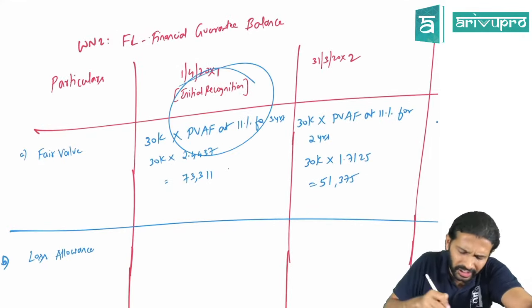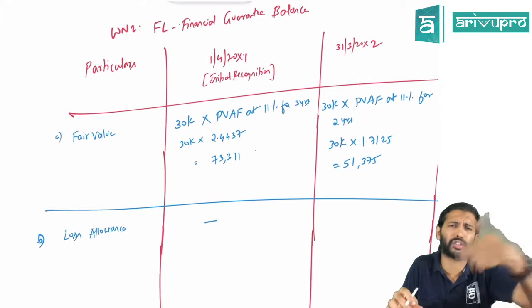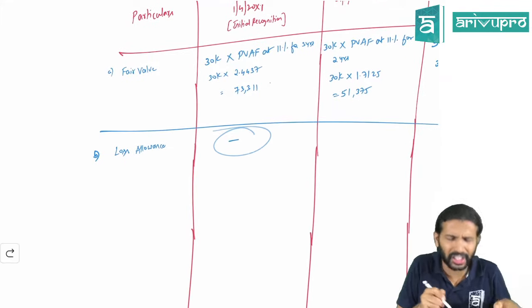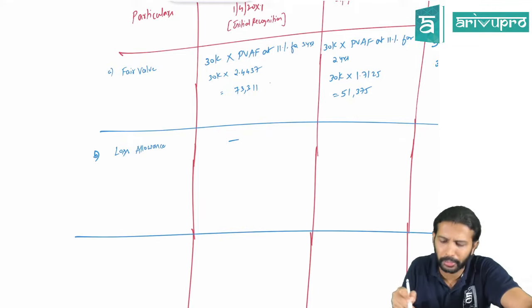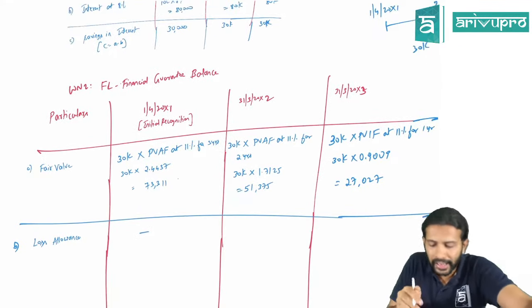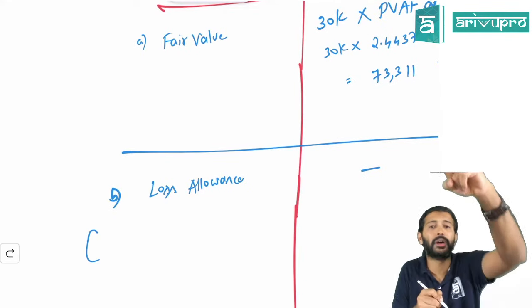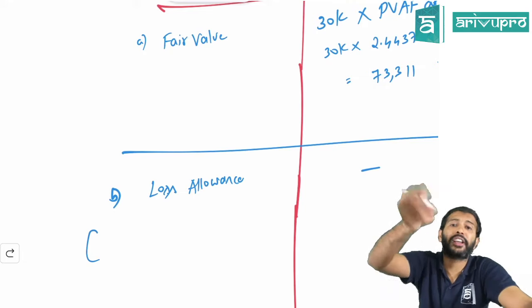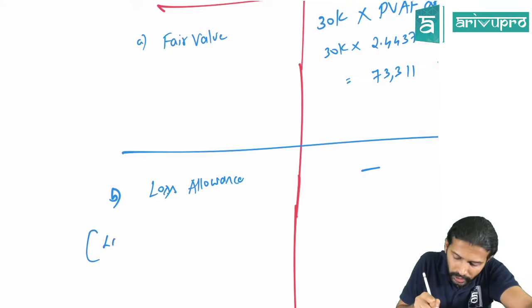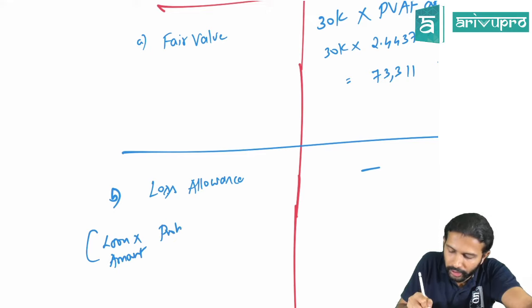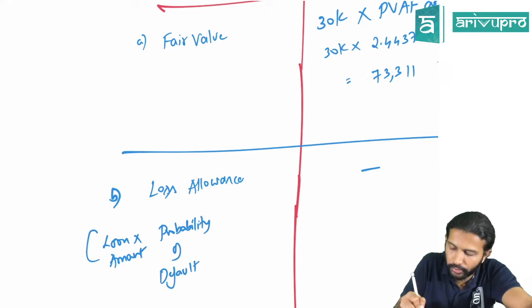Okay? This is your initial recognition. In initial recognition there is no loss because just now you have taken a loan, right? So initially you will recognize it at fair value, and that number will not come for initial recognition. At the end of each year, to find out loss allowance, this is similar to the expected credit loss method we had done. To get the loss allowance, take the loan amount, multiply it by the probability of default, and again multiply it by the risk of default.